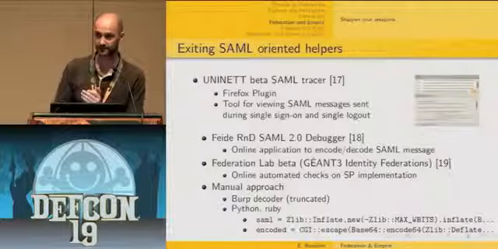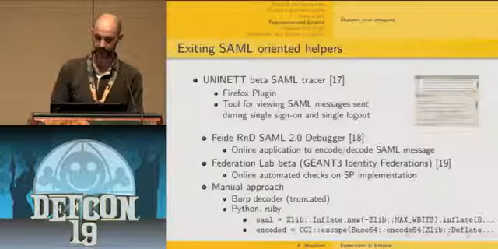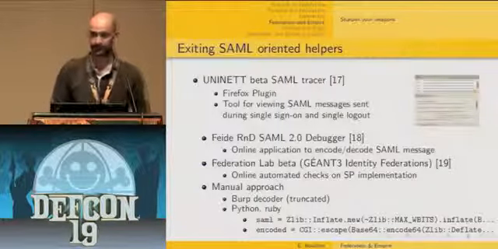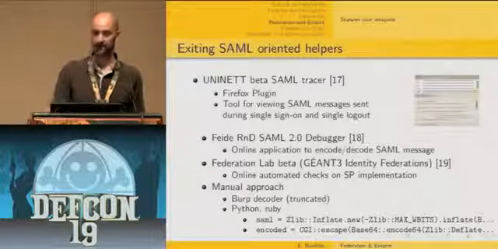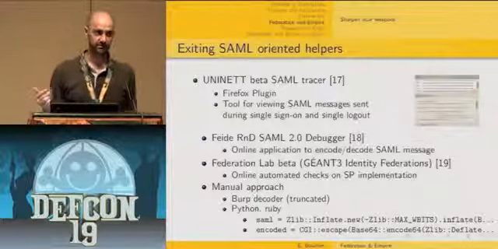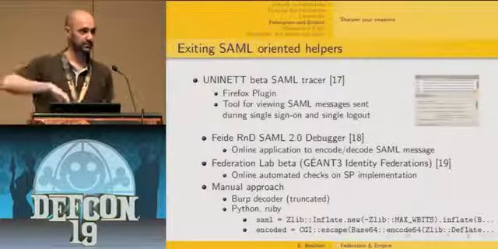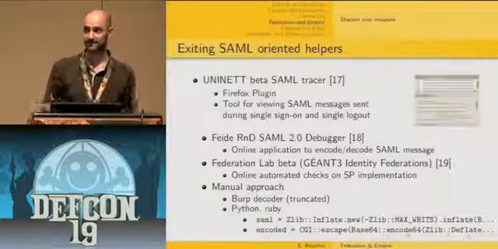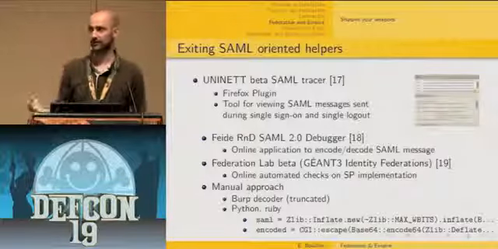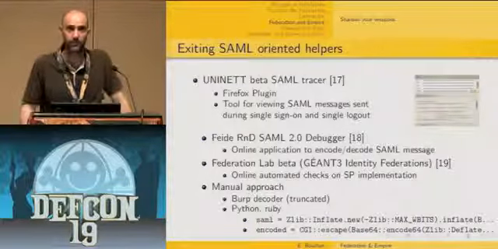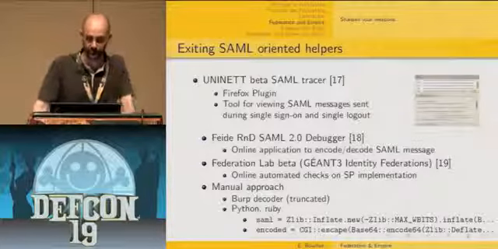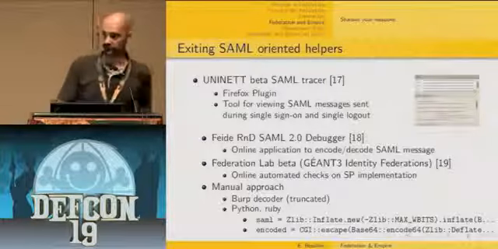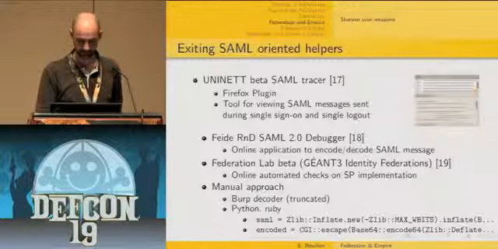The last one is a really interesting one. It is provided by the Identity Federation initiative called Federation Lab. Basically, it's an online automated check of service provider implementations. If you have a SAML implementation on the service provider side, you can trust the Federation Lab STS and then ask online for a scan of your implementation. You then get a result of how compliant your implementation is with the standard. I'm going to show you the result of this kind of scan just later. And of course, you can always use a manual approach to encode and decode SAML tokens.